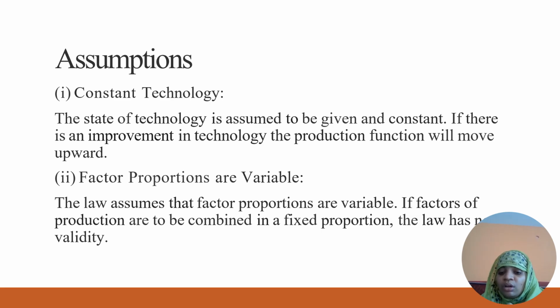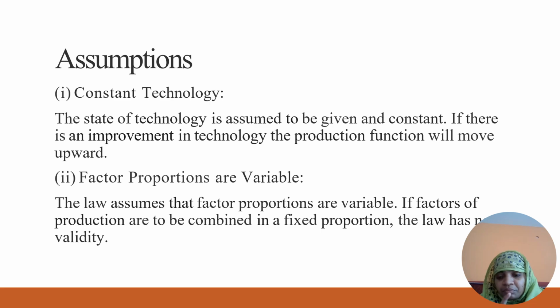We have one fixed factor, and the rest might be variable factors: labor and capital are variable, and the fixed factor is land. Whatever change occurs in labor, definitely a change occurs in output, that is the total returns. Constant technology means we are using the same technology for the same workers who work in the organization.